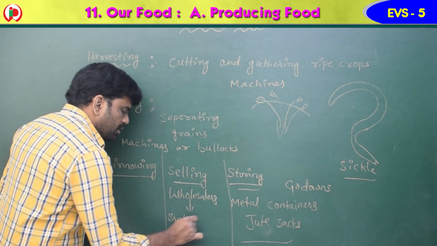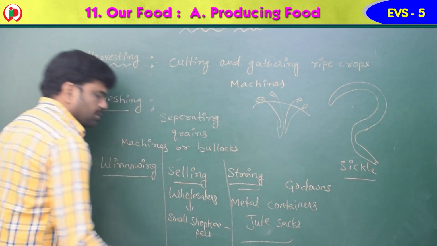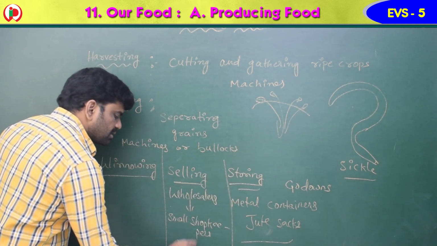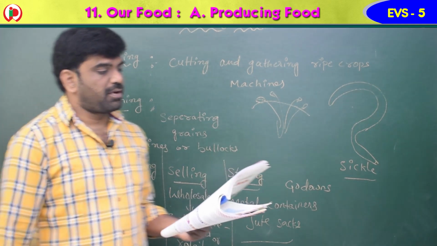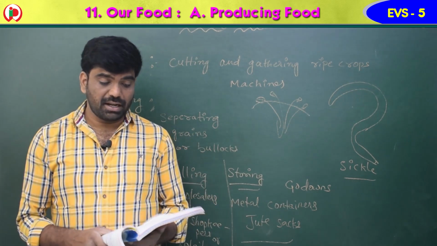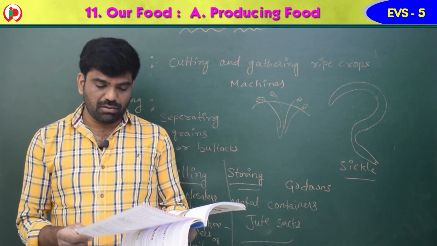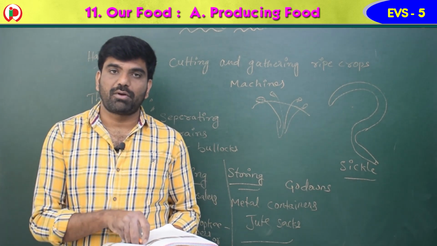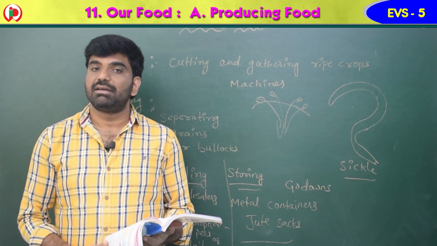Small shopkeepers, or retailers. Those are retailers. From whom do we buy? We buy from the retailer, and to the retailer the wholesaler will supply, and the wholesaler will get from the godown, and to the godown the farmers will give. So this is how the steps in farming, from growing crops, can be done.